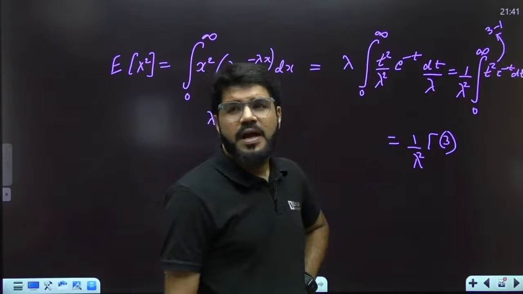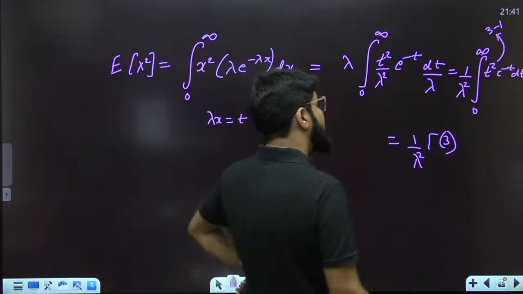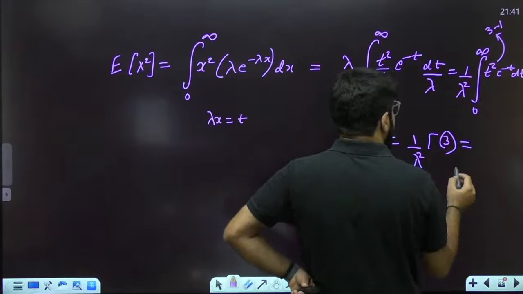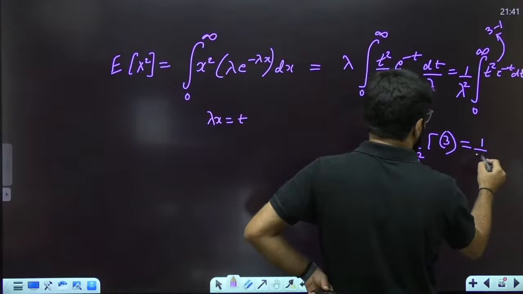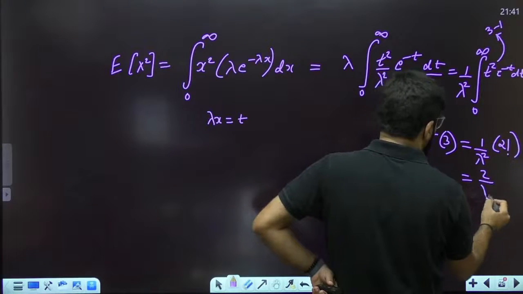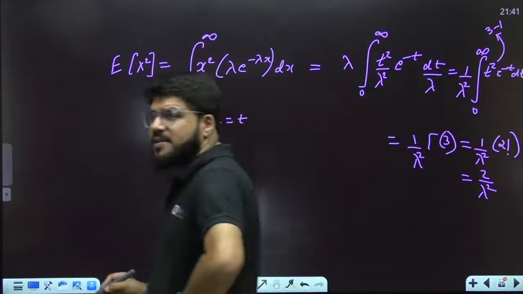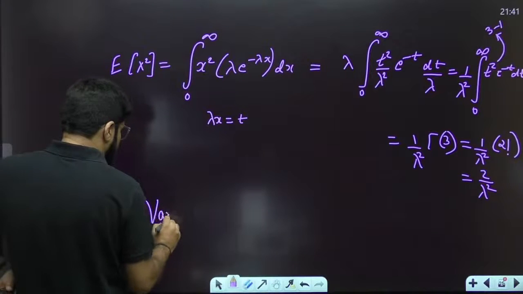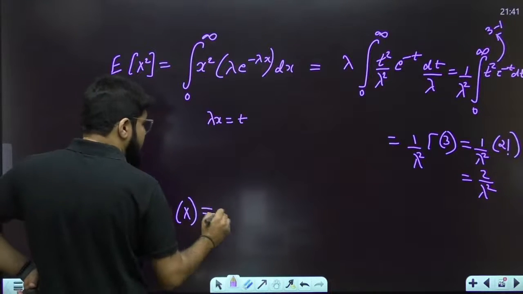And what is the value of gamma 3? The value of gamma 3 is equal to factorial 2, and that is equal to 2. So it is 2 by lambda square. So what should be the variance then? We know the variance identity.